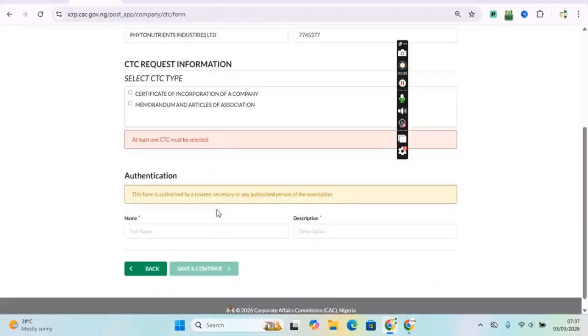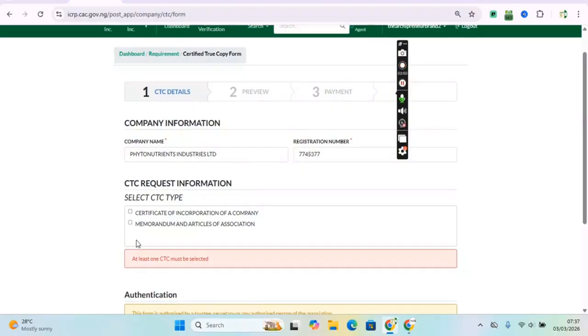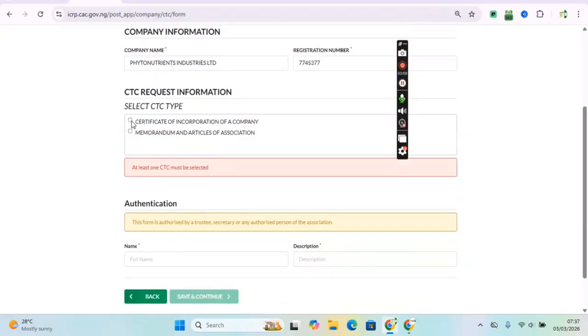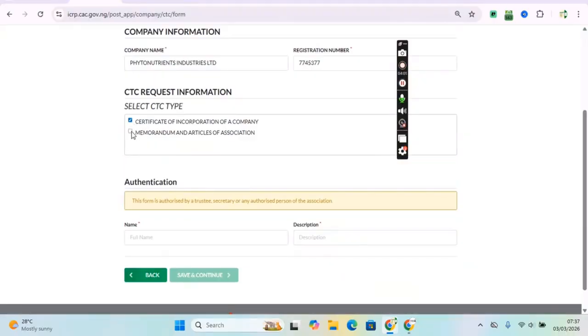So you click on start process, and as you can see, it's showing 2 tabs here: certificates of incorporation of a company, memorandum and articles of association, right? So this one is the certificate and this one is the memorandum. You can retrieve 2 at once, right? You can retrieve the 2 at once and do the status report in the dashboard where I showed status report.